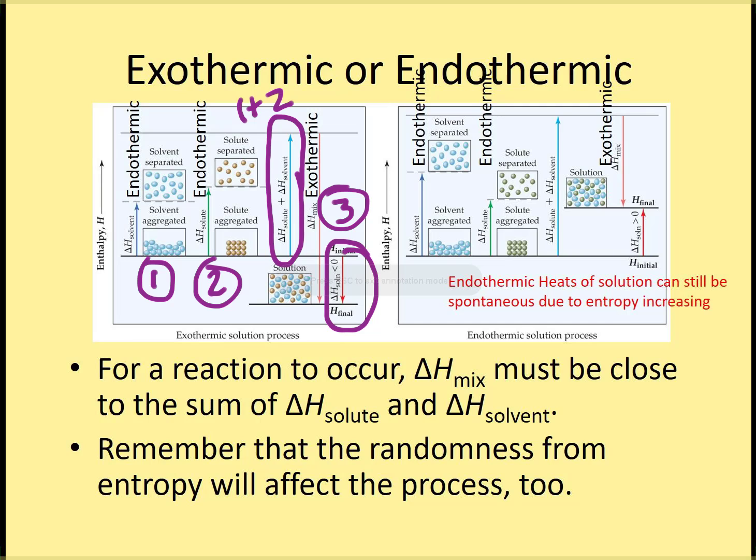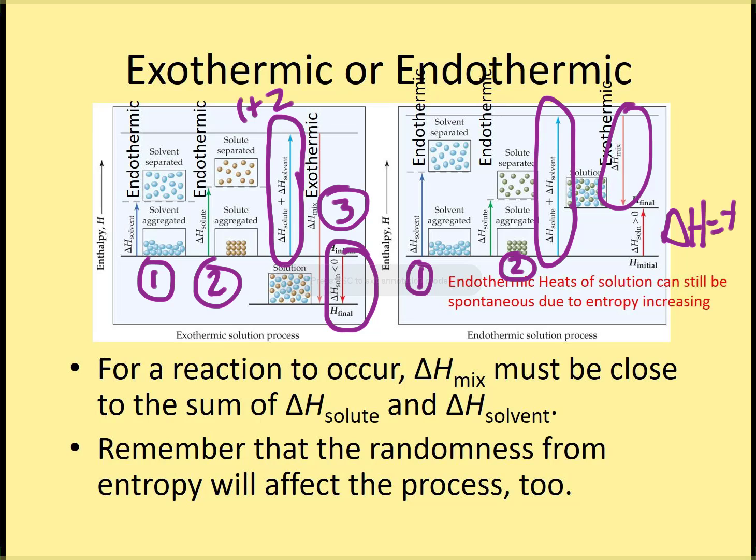Notice that it has the same steps here. So first of all, you pull your solvent apart, then you pull your solute apart. You can add those up. And then again, it's exothermic when you mix it. If you take the initial minus the final, in this case, it ends up being overall putting more energy into it than what you get out. So your enthalpy of mixing in this case is positive, where this one is negative.